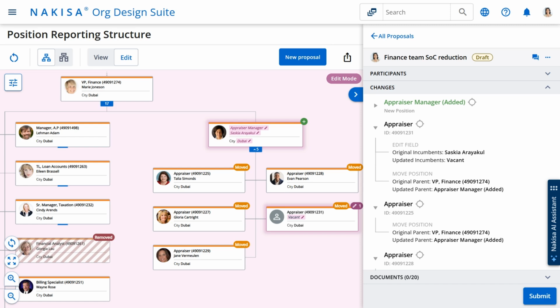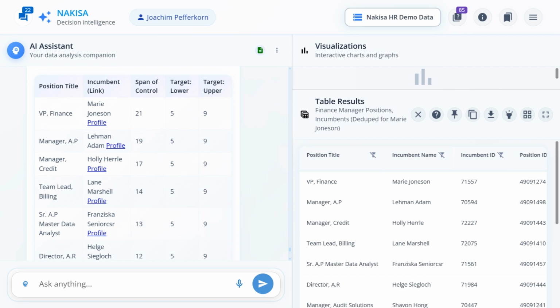Thank you for joining us for this demo of Nakisa Decision Intelligence. We've just seen the power of NDI firsthand. With simple, natural language prompts and the benefit of expert-level recommendations, you can instantly validate multiple organizational design principles across key dimensions, including your workforce composition, costs, and structure.